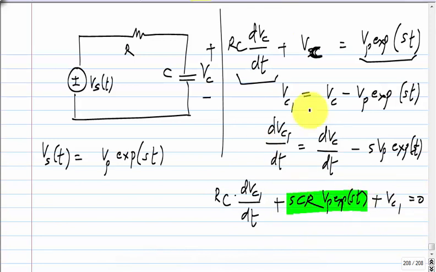But you can take a linear combination of this one and the original one and define another variable Vc2, and basically make it a homogeneous equation. That's possible.